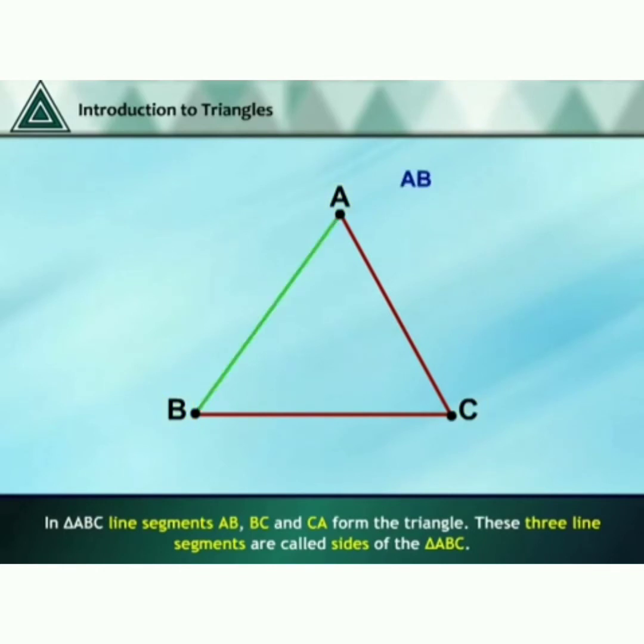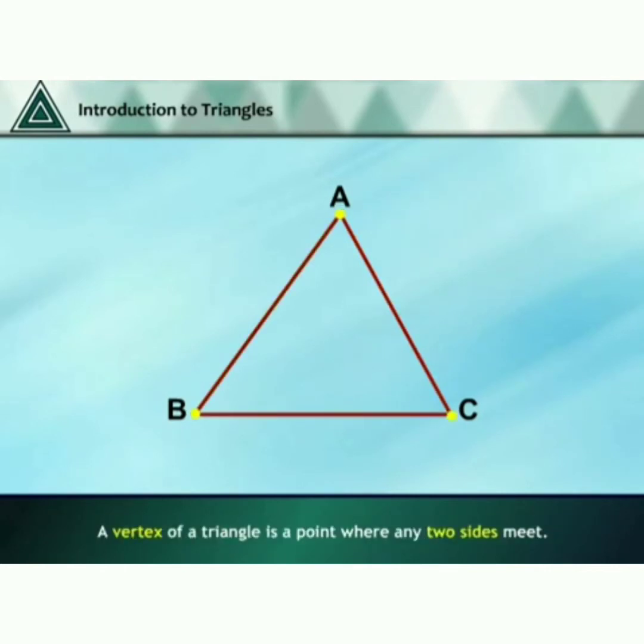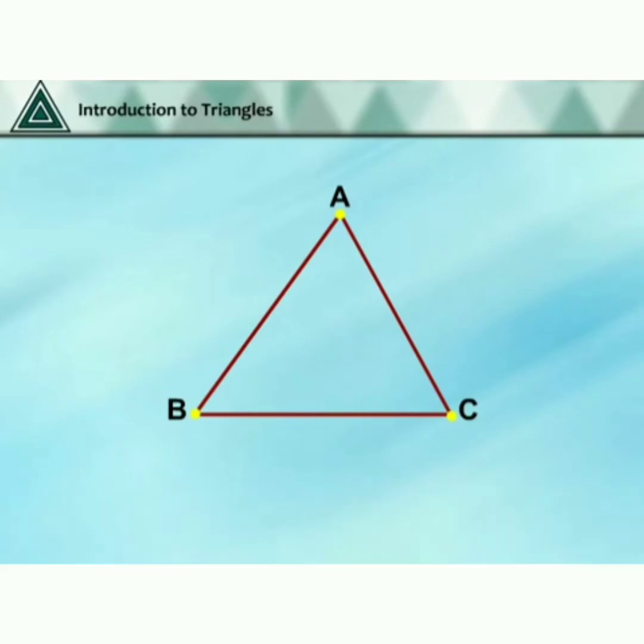See carefully. AB, BC, CA, these are called sides of triangle ABC. The vertex of a triangle is a point where any two sides meet.